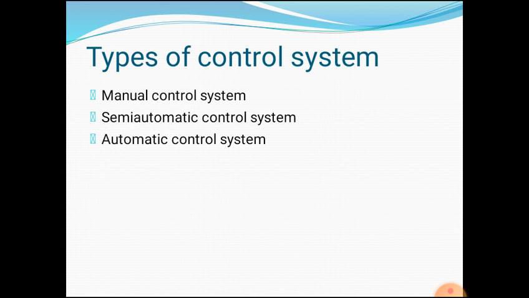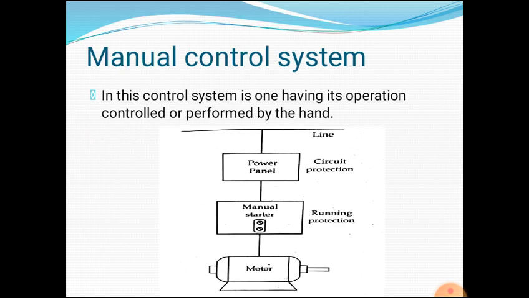There are three types of control system: manual control system, semi-automatic control system, and automatic control system. Manual control system. In this control system, one has its operation controlled or performed by hand, that is, manpower. Starting, speed control, and braking are done by manual control devices.